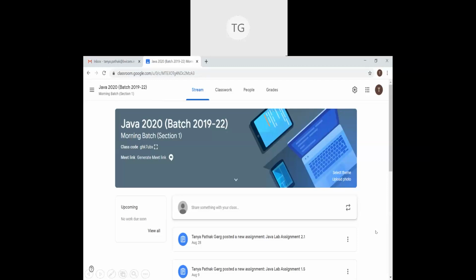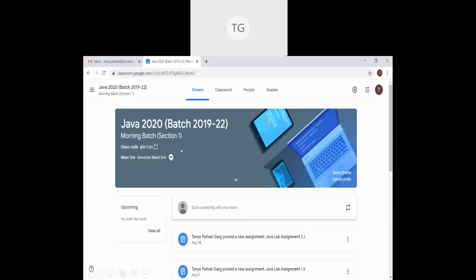Now, this is a G Suite for Education account. This account is my school account that is registered with G Suite for Education. So you can see here, I have this functionality of generate a meeting link. So if I want to take up a class, if I want to set up a Google class and I want students to join that class for the purpose of lecture delivery, simply click on this link and it will redirect you to a Google meeting. So this is as easy as it is.